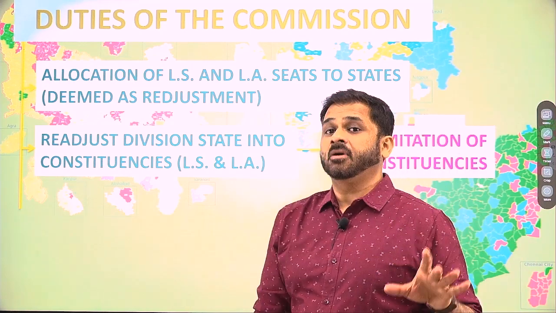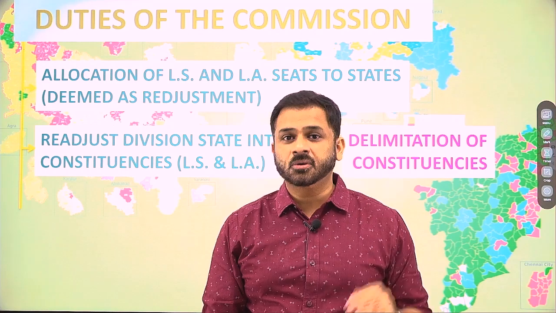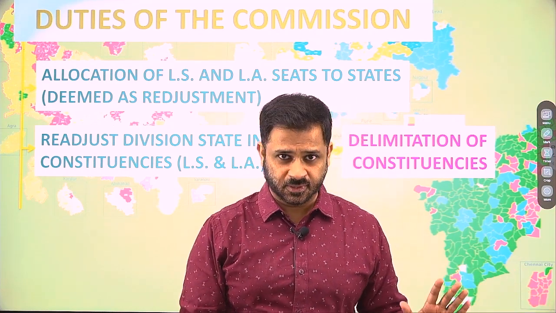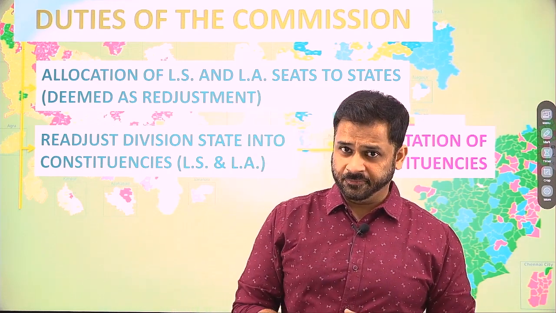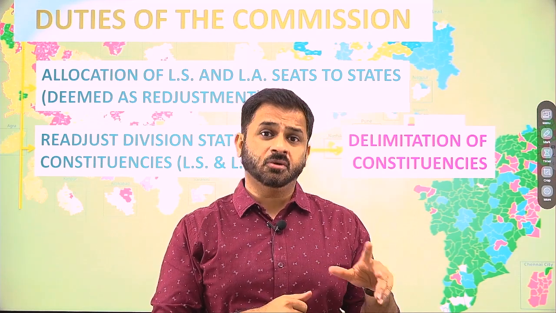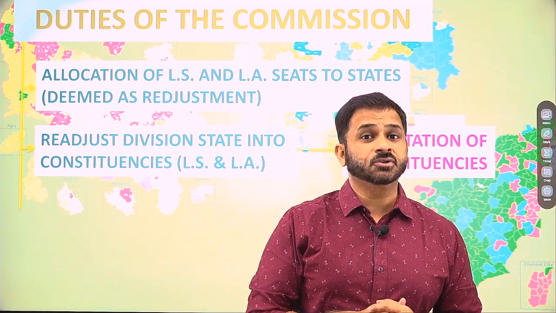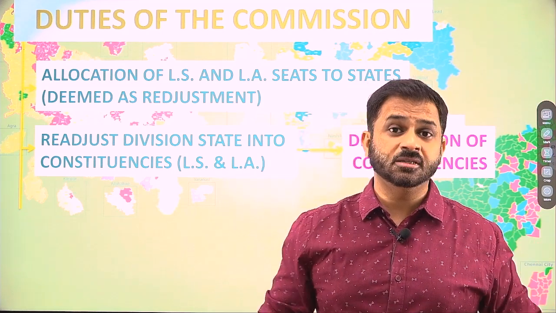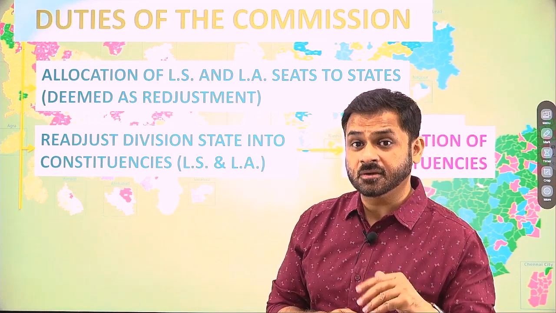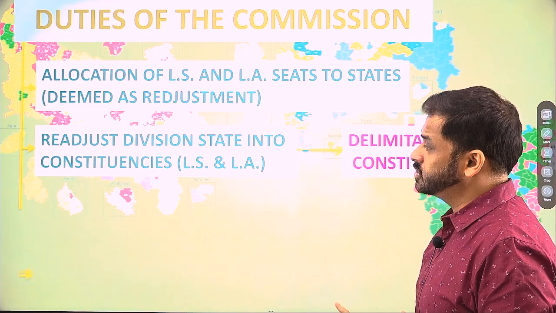And the third and important thing is that we know that there is a provision of reservation also in Lok Sabha as well as state legislative assemblies. So SCs and STs have been given reservation. Certain seats are going to be reserved for them. You will have to identify which seats will be reserved for them. Obviously, those constituencies or seats will be reserved where there is the highest proportion of population of SCs and STs, right? This will also be seen state-wise. So which constituencies or seats will be reserved, this will also be decided by the Delimitation Commission.